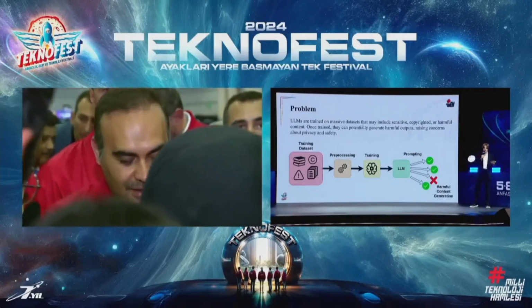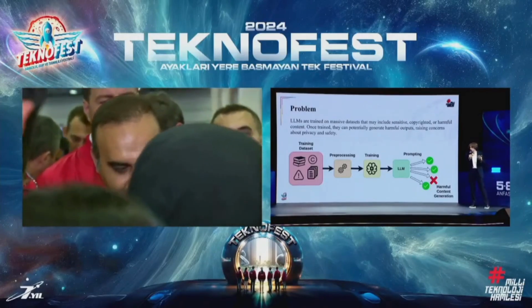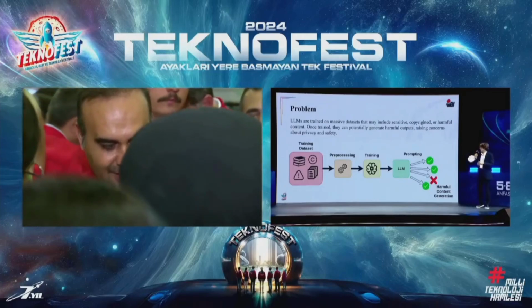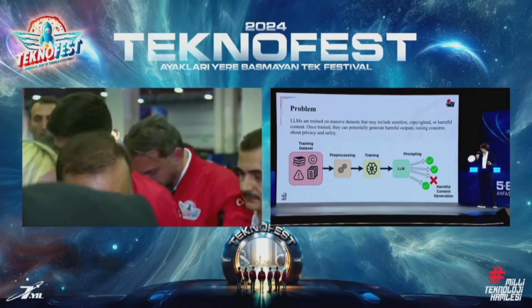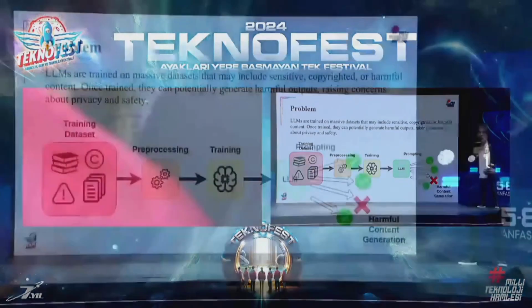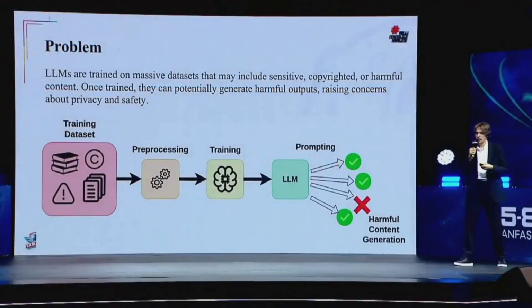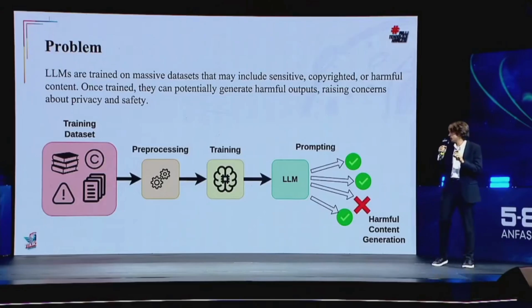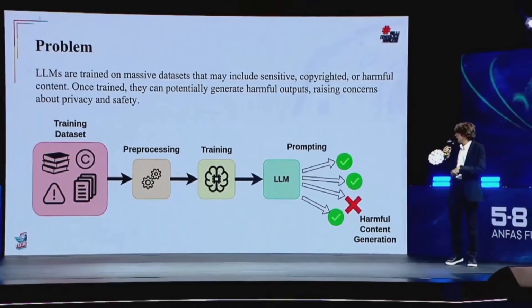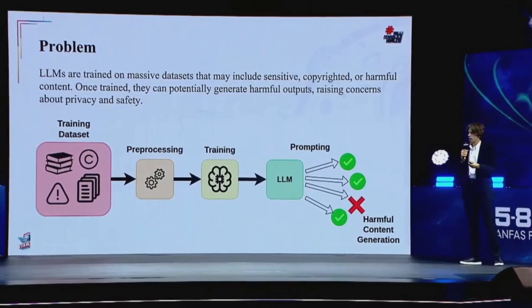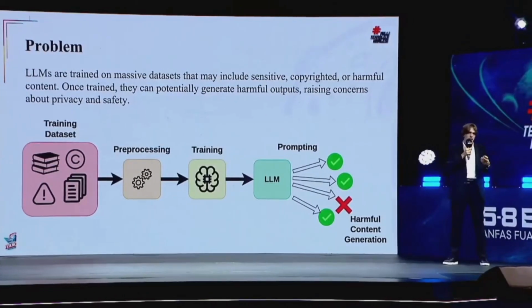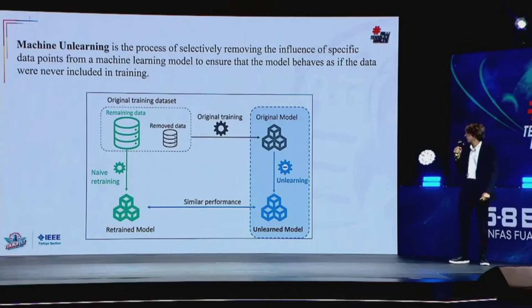It can be dangerous websites or copyrighted content. Then we are preprocessing the dataset and training the model. And since our model has some data points which are harmful, our model can also generate harmful output, which can lead to a dangerous user experience.